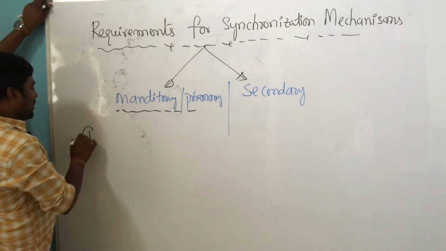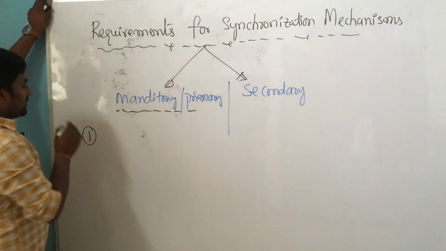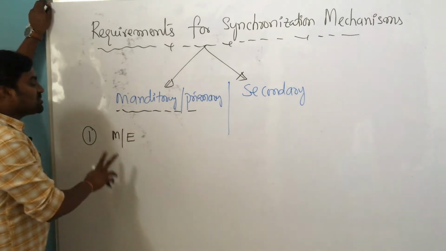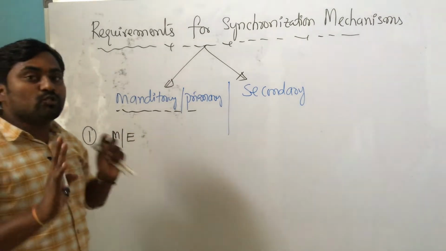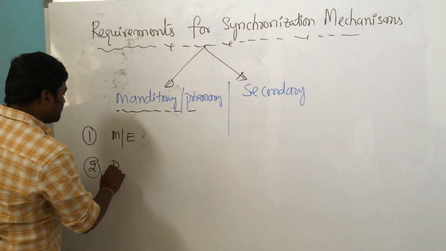One is primary or mandatory requirements. Any synchronization mechanism you are designing for inter-process communication must satisfy mutual exclusion, which I gave. The first condition should be satisfying mutual exclusion. Apart from this, others need to be satisfied. Progress.